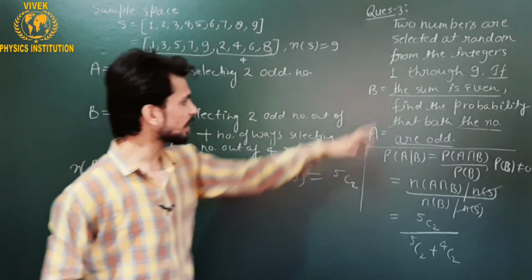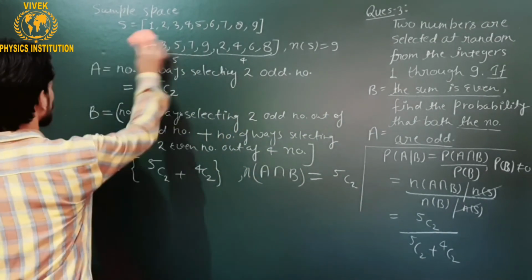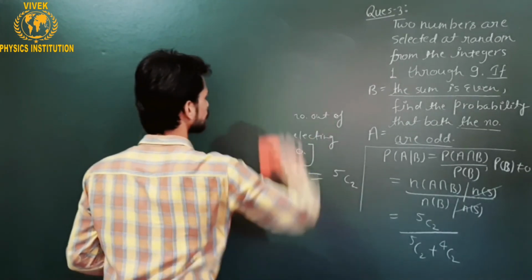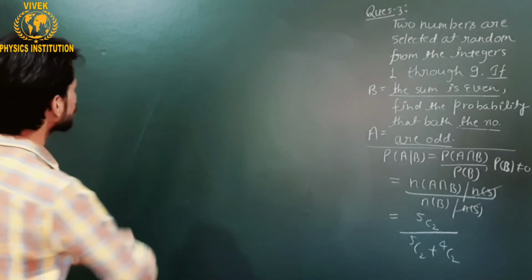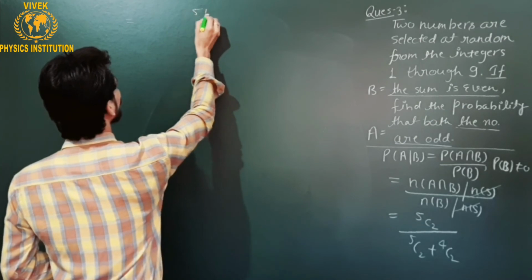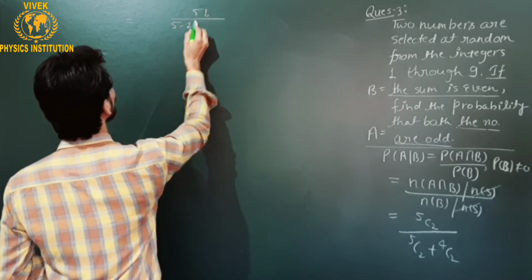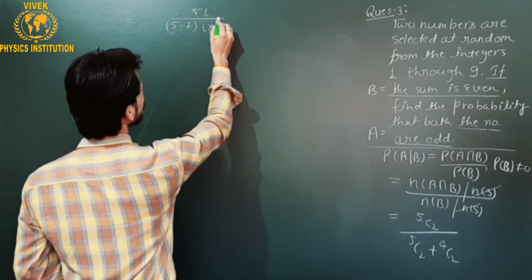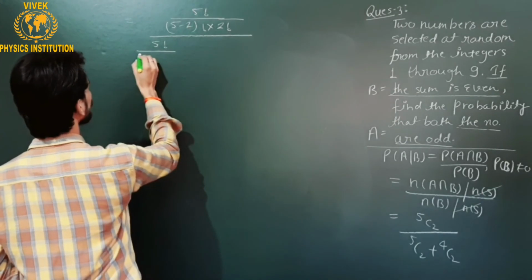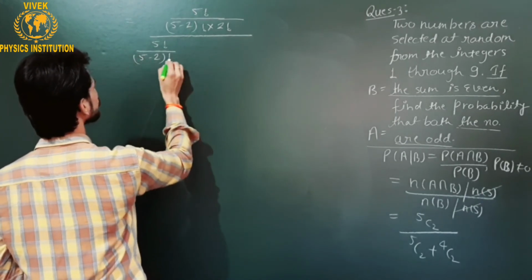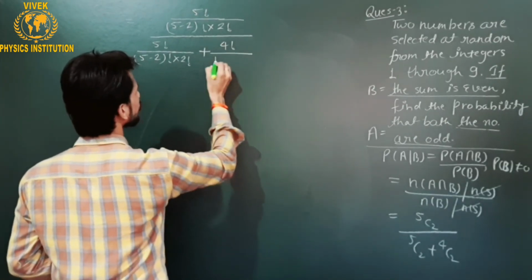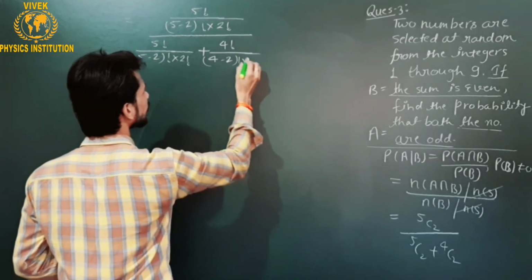In order to get the required probability, you can just solve this value. 5C2 can be expanded as 5 factorial divided by (5 minus 2) factorial multiplied by 2 factorial, divided by 5C2 again, which is 5 factorial upon (5 minus 2) factorial multiplied by 2 factorial, plus 4C2, which is 4 factorial upon (4 minus 2) factorial multiplied by 2 factorial.